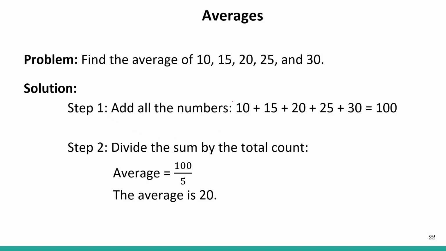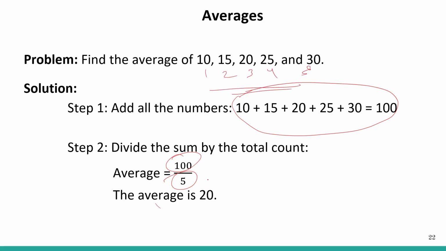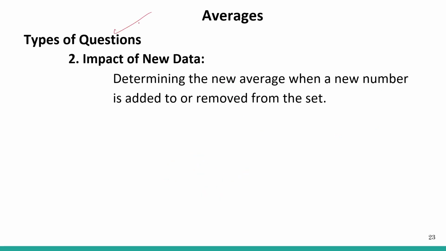What we do first is add up all the amounts, then divide the sum by the total count, so 100 divided by 5, because there are 5 items. So the average becomes 20.